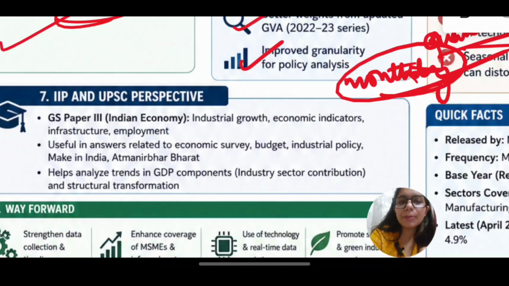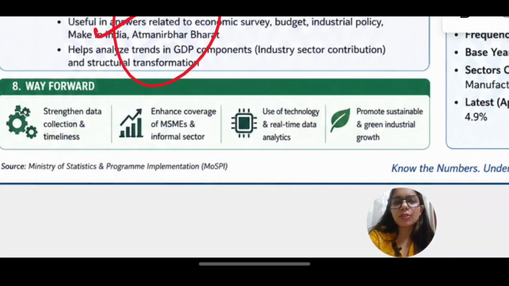Now, from UPSC perspective, it can be asked in your GS3 Indian economy. The reasons that we have covered or the importance of IIP could be asked as a mains question as well. But the other facts such as base year, released by whom, what are the components of IIP can be asked as a prelims question.